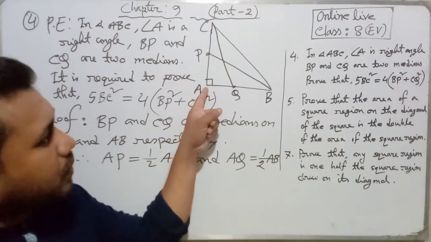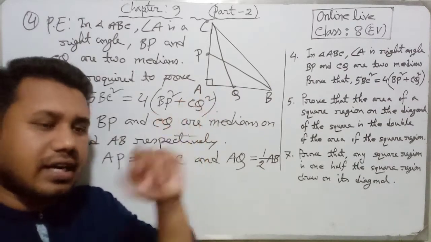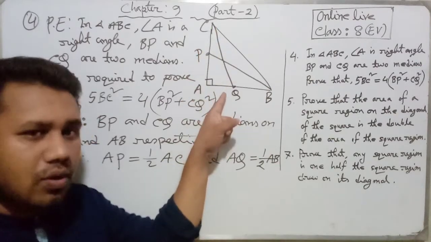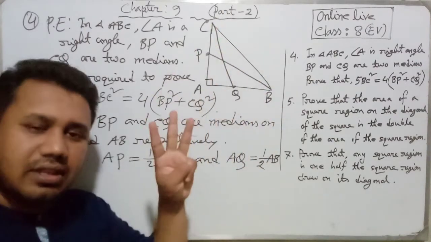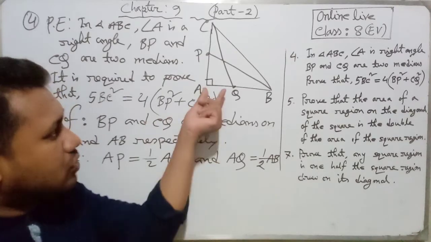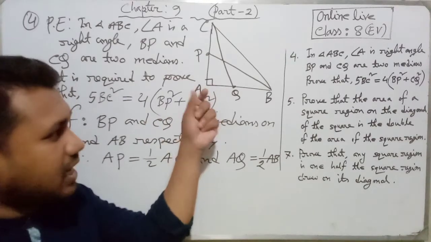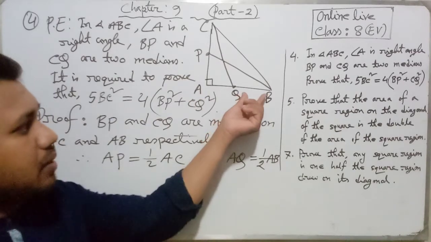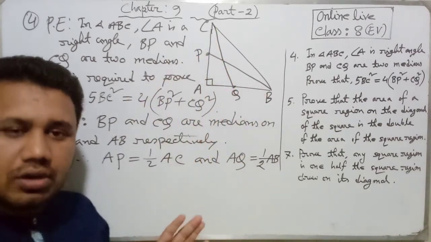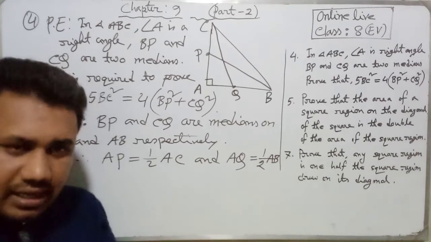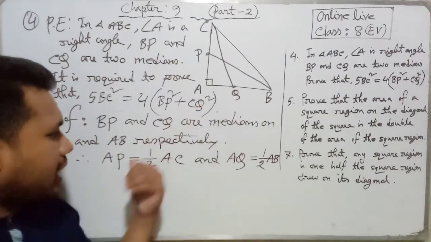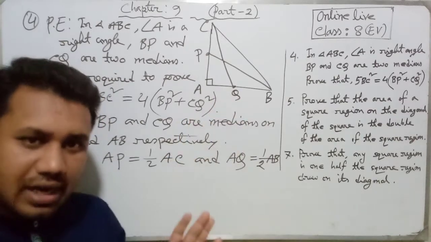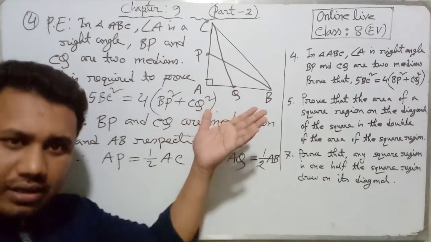Because when we apply, look, there are 3 right angle triangles: ABP, ACQ and the whole ABC. So here AQ is a side and AP is a side of these right angle triangles. But BQ and CP are not the sides of any right angle triangle. So dear students, we try to write AP and AQ. But CP and BQ are also correct. But we need AQ and AP.